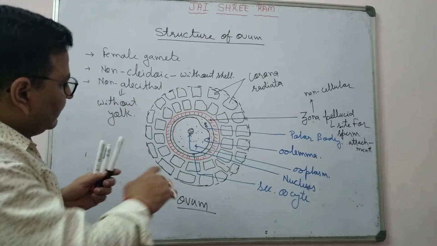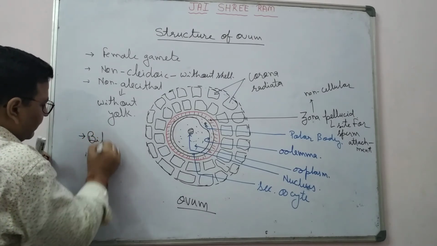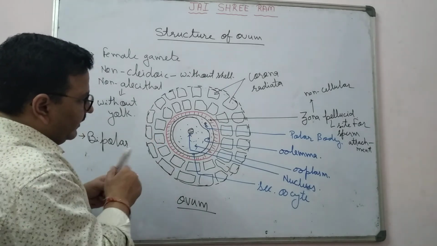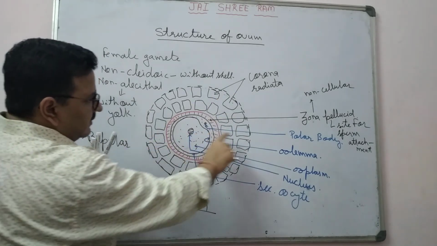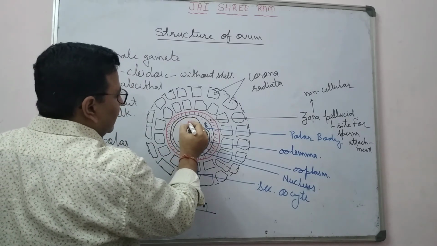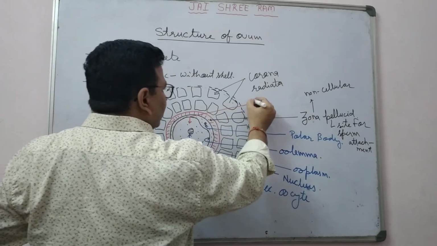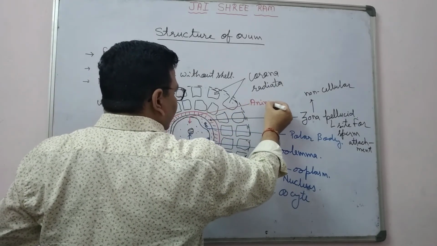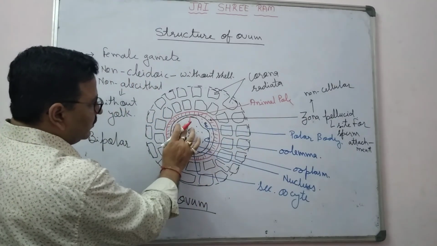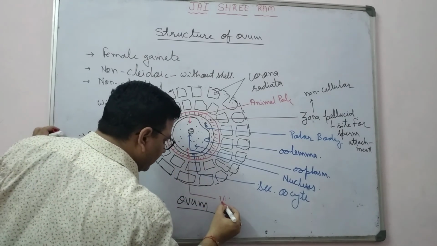If you observe, this is also bipolar. Bipolar means there are two poles here. One pole is near the polar body. This pole, this part, is known as the animal pole, and the one opposite to this is known as the vegetal pole.